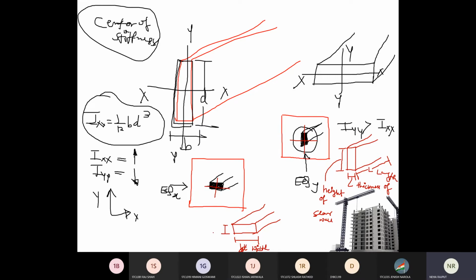This is the thickness. And this will be the height. Also take this height. This will be the width.